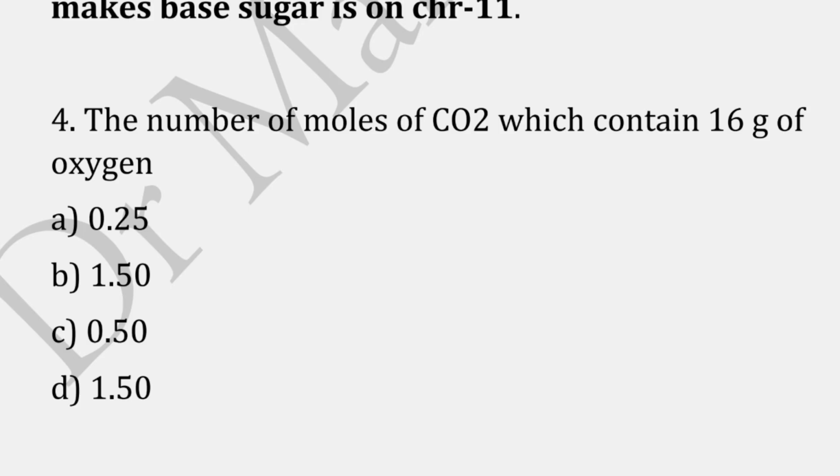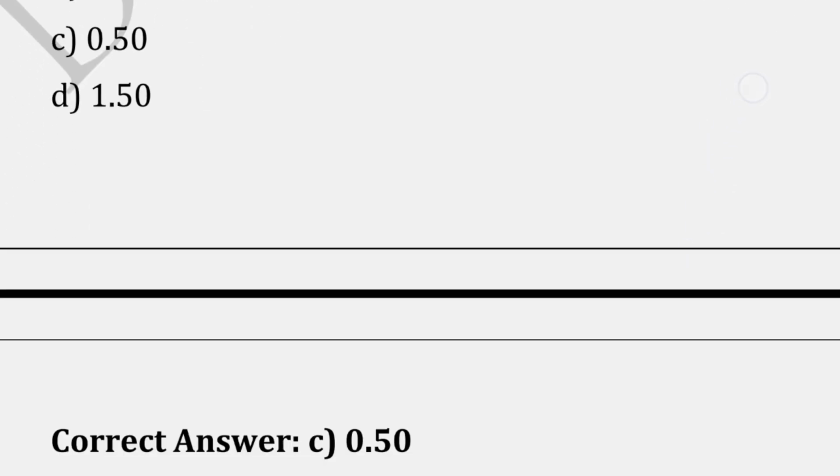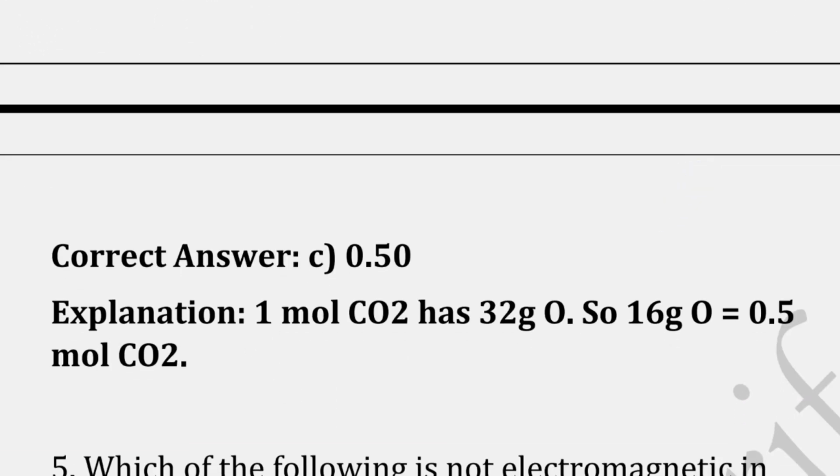The number of moles of carbon dioxide which contains 16 grams of oxygen, correct answer is option C, that is 0.50, because 1 mole carbon dioxide has 32 grams oxygen, so 16 gram oxygen is equal to 0.5 moles of carbon dioxide.